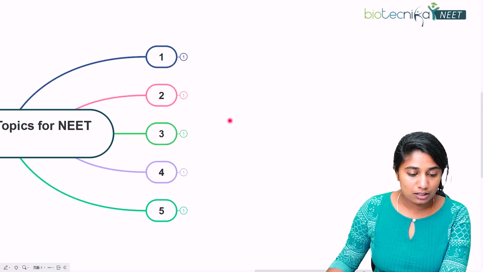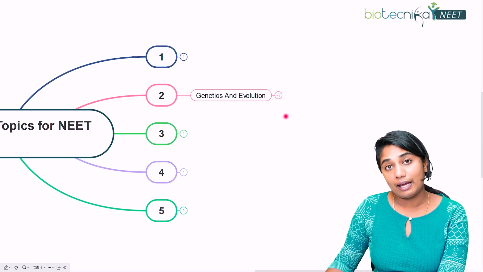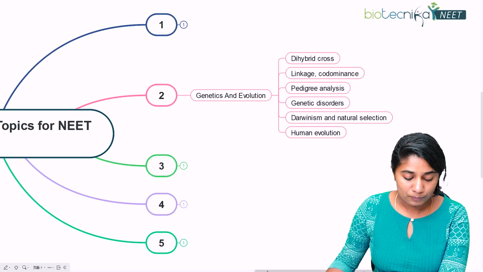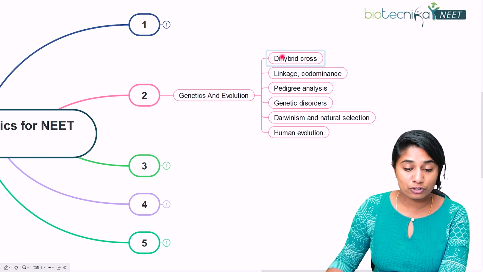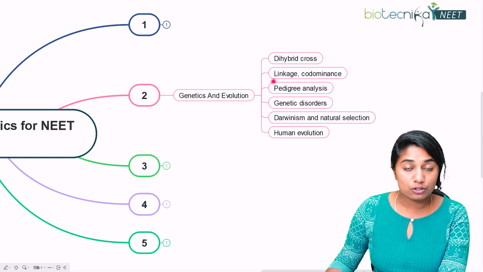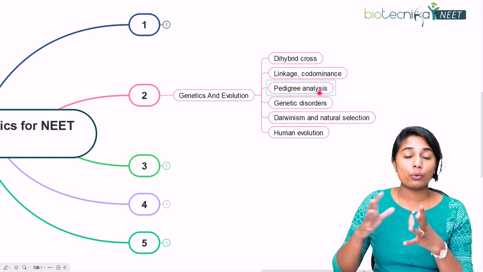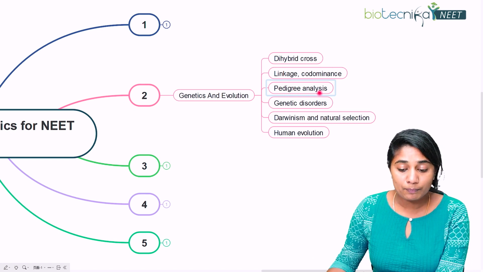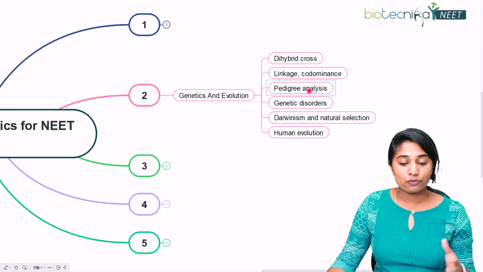So the second topic that I have for you is genetics and evolution. What are the different topics in genetics and evolution that you must stress on? First is the dihybrid cross. Then questions on linkage and codominance, and on pedigree analysis. You can have different types of questions from pedigree analysis itself, so make sure that you practice various types of questions.